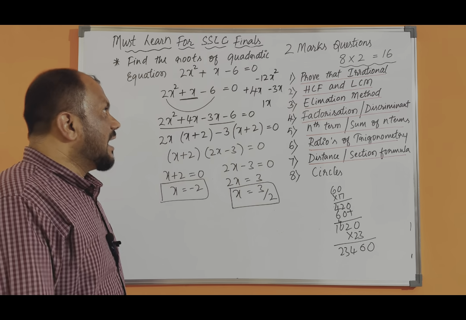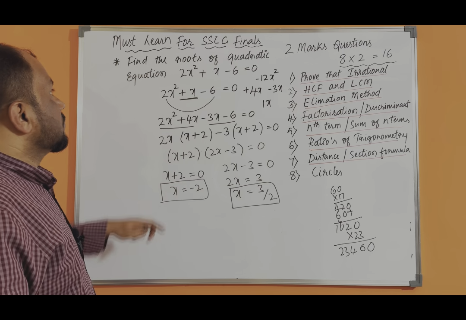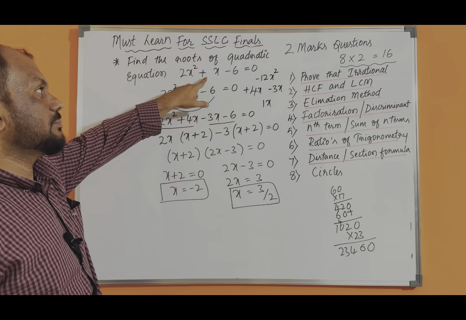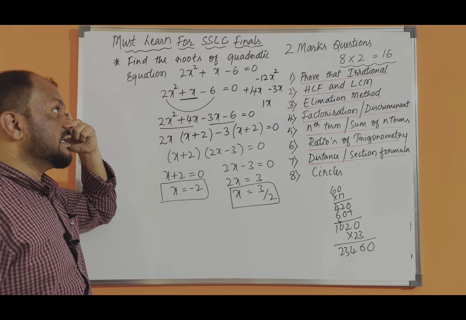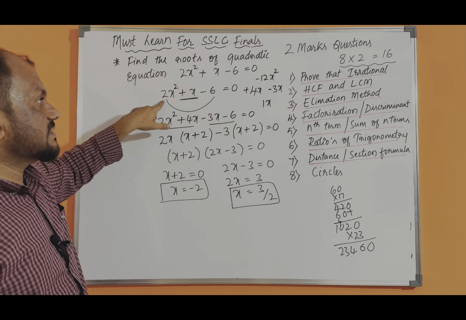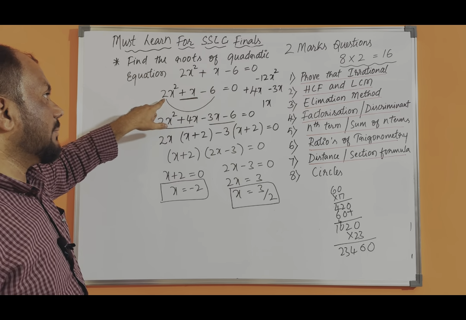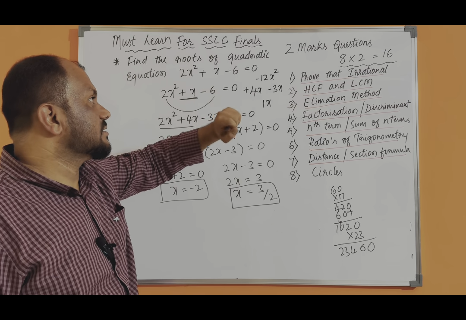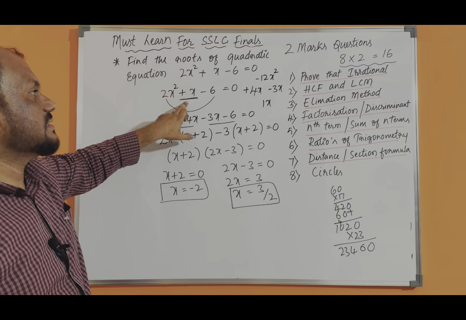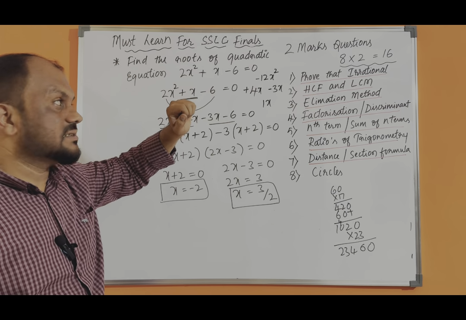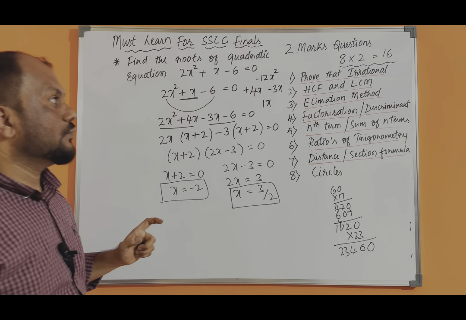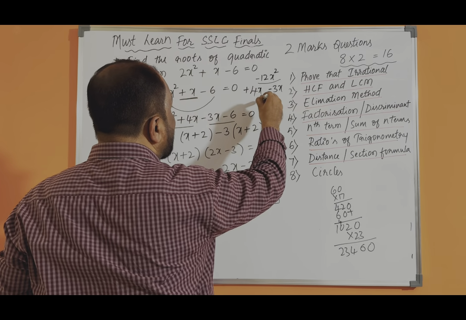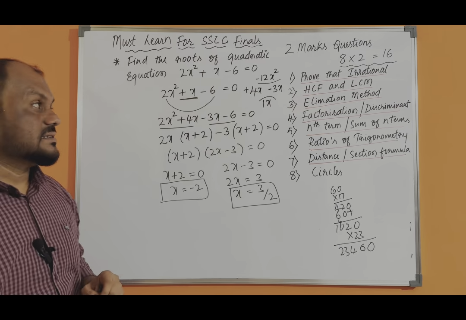So let me have a quick revision of this sum. The question is given: find the roots of 2x square plus x minus 6 is equal to 0. I have multiplied the first and the last term, the first step. 2x square into minus 6, that is nothing but what? Minus 12x square. The middle term is how much? X. X means 1x it is. So now we need to find the two factors whose product is minus 12, and when you add them, you should get how much? 1x.